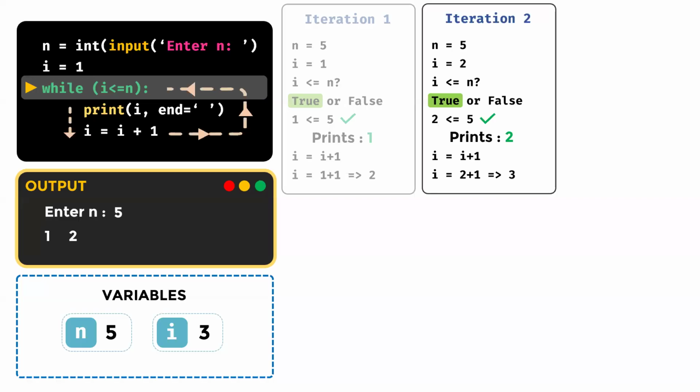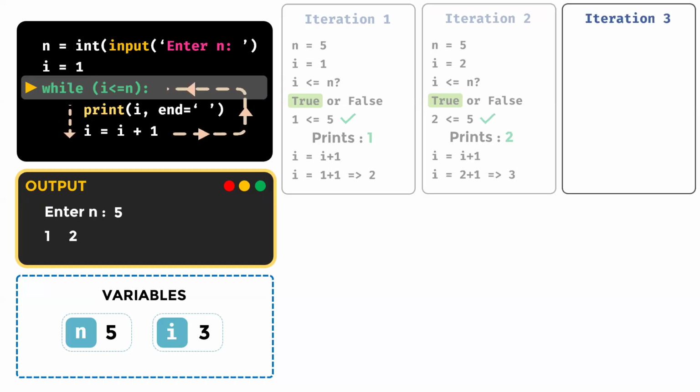Again, before getting started with the comparison or execution of your loop, keep this in mind. Always keep the updated variables in your mind. So what are the updated variables? What is the value of n? N value is 5. What is the value of I? I value is updated to 3. Now check the condition. I less than or equal to n. That is true or false? That's obviously true because I value is 3. 3 less than 5 is true.